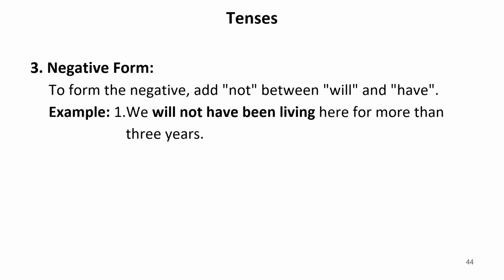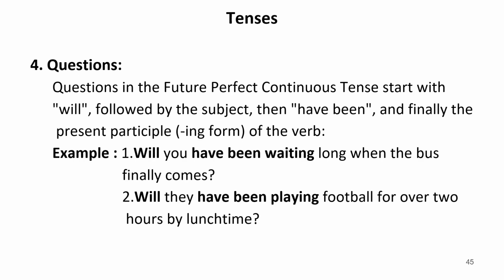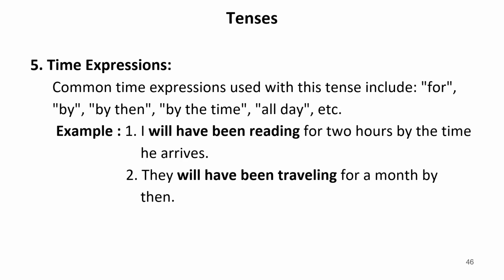Now here again we can use for to show the time. Will you have been waiting long when the bus finally comes? Will they have been playing football for over 2 hours by lunchtime? Common time expressions used with this include for, by then, by the time, all day, etc. I will have been reading for 2 hours by the time he arrives. They will have been traveling for a month by then.